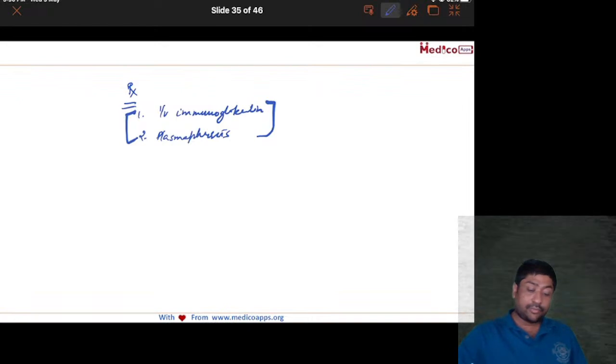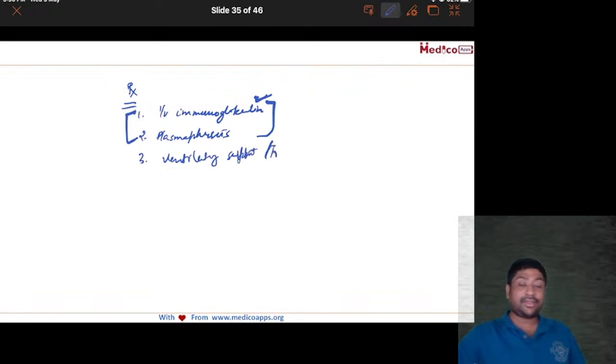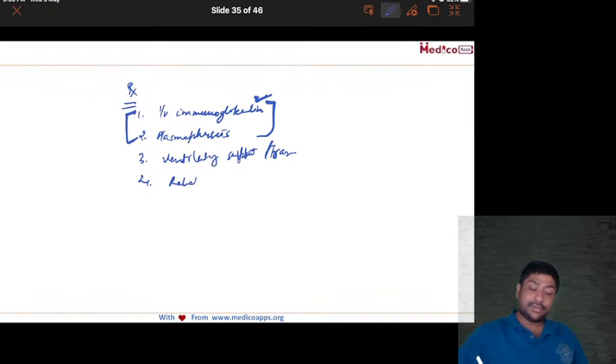But if both are available, first we'll go for IV immunoglobulin. Then obviously, because of the diaphragmatic paralysis, ventilatory support is critical, and even tracheostomy may be required because the patient may be on ventilator support for quite some time, and after recovery, rehabilitation becomes very important. So this is the management of Guillain-Barré.